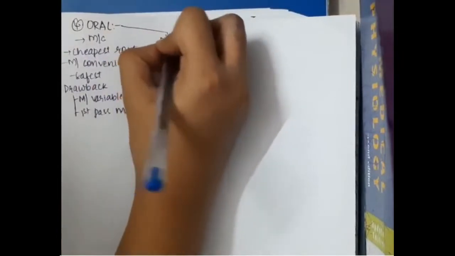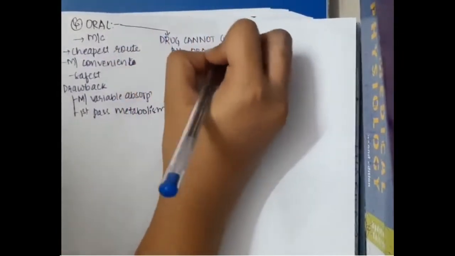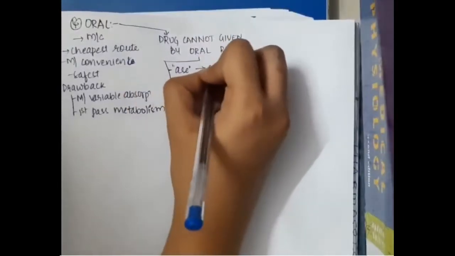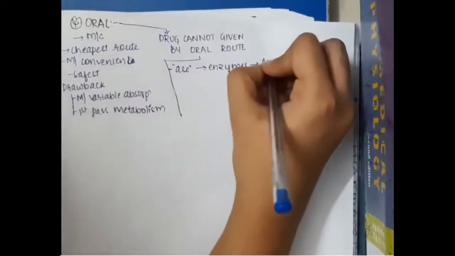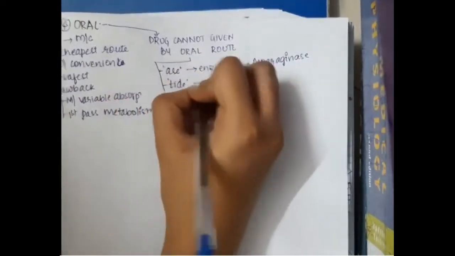Then there are some drugs which cannot be given by the oral route because they are degraded in the intestines and stomach by enzymes. So the drugs ending in ASE are enzymes, like asparaginase, which cannot be given.